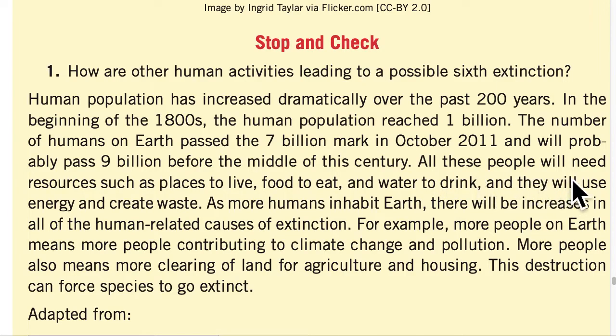All these people will need resources such as places to live, food to eat, and water to drink, and they will use energy and create waste. As more humans inhabit Earth, there will be increases in all of the human-related causes of extinction. For example, more people on Earth means more people contributing to climate change and pollution. More people on Earth also means more clearing of land for agriculture and housing. This destruction can force species to go extinct.